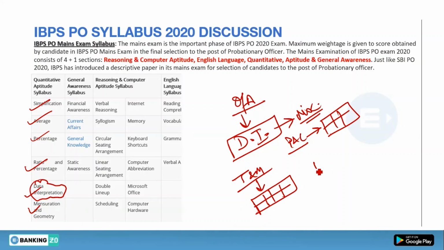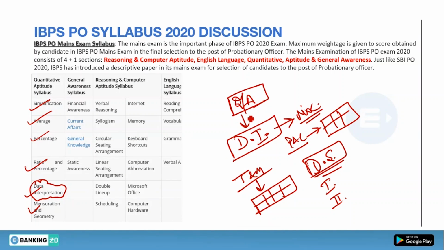Apart from DI you will get DS. DS means data sufficiency. Data sufficiency includes the miscellaneous chapters' questions in your mains examination. For example, it will include profit and loss also, time and work also. What is DS? DS means you will get two statements, or you can say three statements. You have to tell which statement is sufficient to find the answer. Two statements of a single question, and you have to tell which statement is sufficient to find the answer. This is DS. On average these types of questions come in your mains examination, especially from quantitative aptitude.